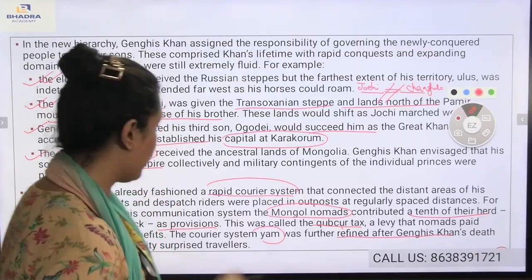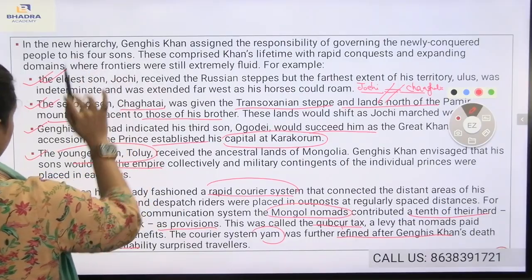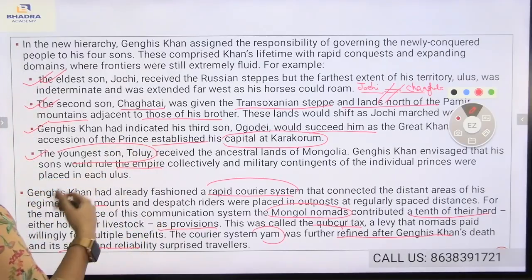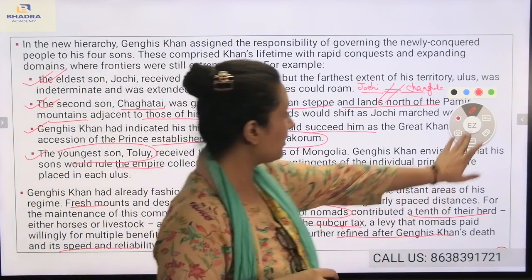other facilities. You see, today we have understood regarding the eldest son Joshi, the second son Chagatai, the third son Ogode, and the fourth son Tolu. Also, we have understood about the rapid courier system, which is known as the YAM. I hope this is clear.